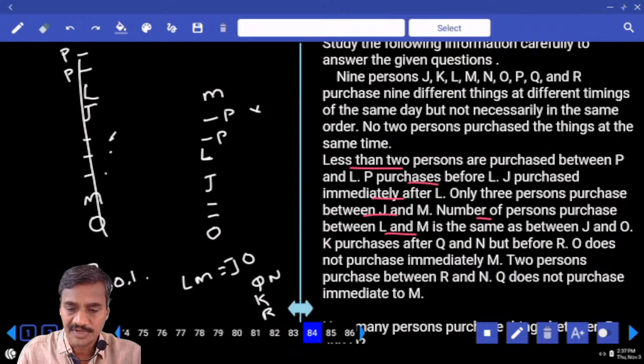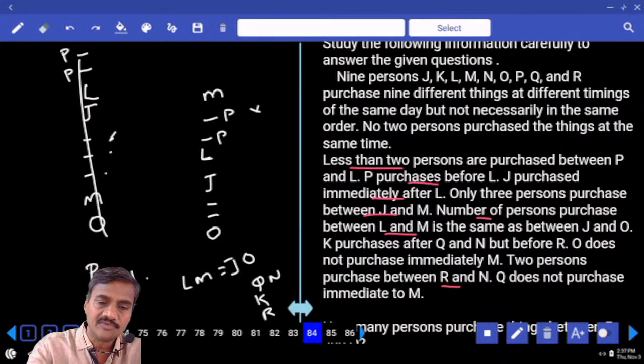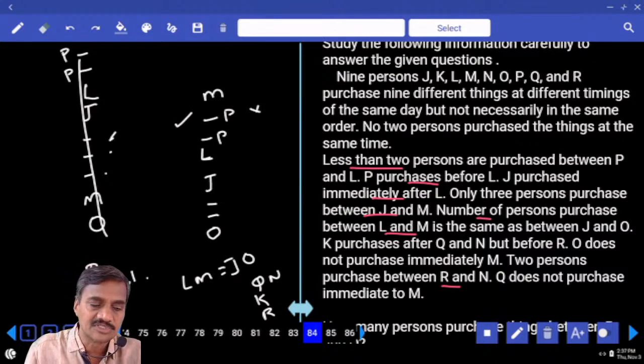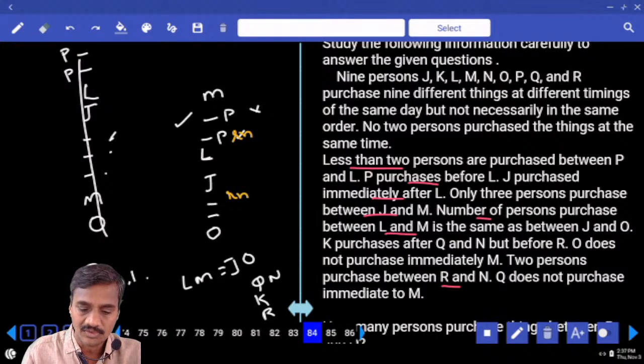And next one, there are 2 persons between R and N. Now if R and N, can we have R at this place? R ఇక్కడ ఉండే ఛాన్స్ ఉందా? అప్పుడు N and J must be in the same place, not possible. Then can we have R at this place or not? Yes, there is a possibility. Now 2 persons between R and N. If R or N is here, the other person must be here. Then K and R is after this Q, isn't it? K as well as R is after this one, hence R cannot be here, hence we need to have R